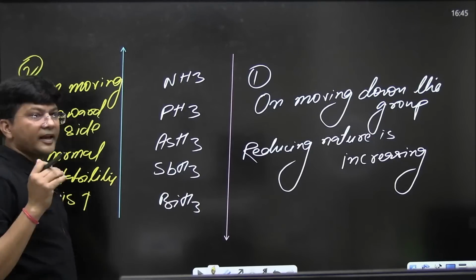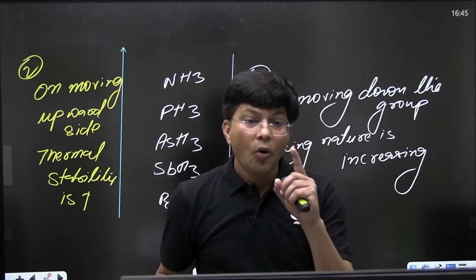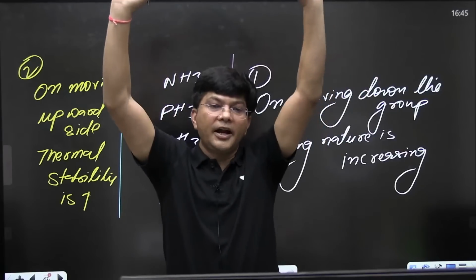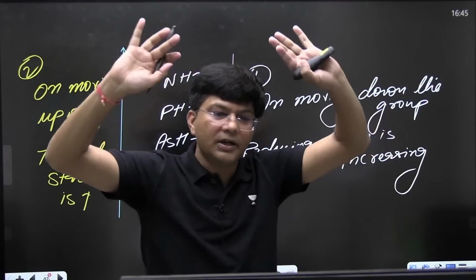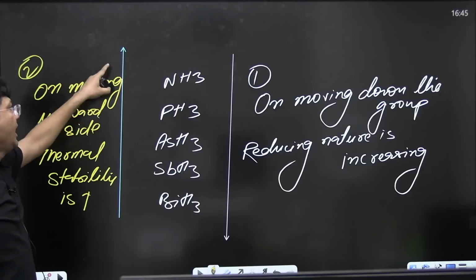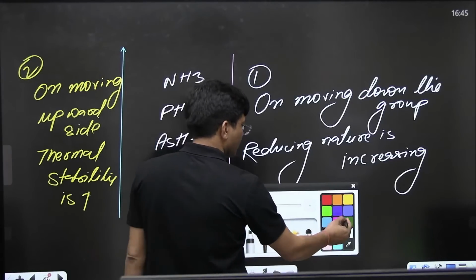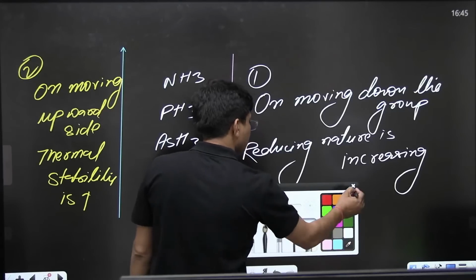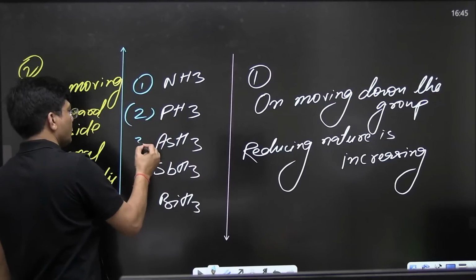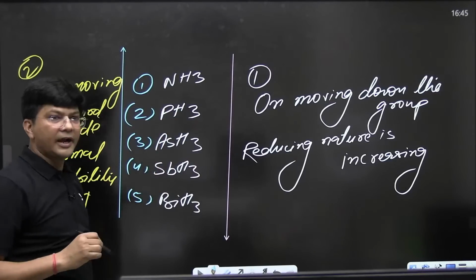Now, if the examiner is asking one thing, who is better hydride donor? Out of these 5 entities, who is best hydride donor?